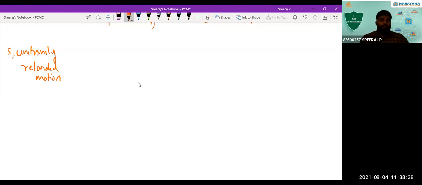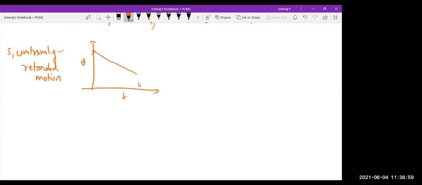Such a motion, if you draw the velocity time graph, how will it be? At time t is equal to 0, it will have a certain velocity. From that, the velocity decreases over time. It's uniformly retarded, that's why it's a straight line. Or else it's like a curve?